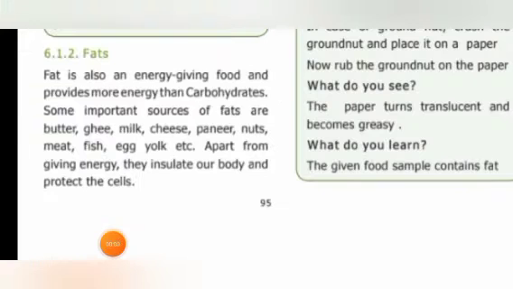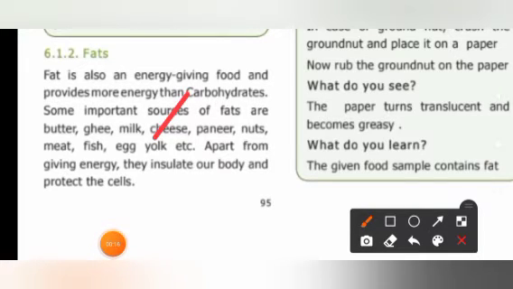Is it clear? Okay, now we are going to discuss the next nutrient, that is fats. Fat is also an energy giving food and provides more energy than carbohydrates.